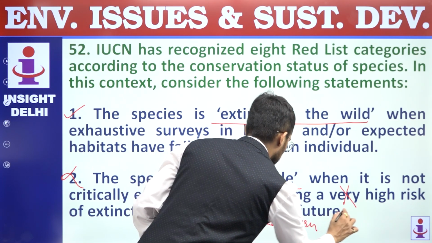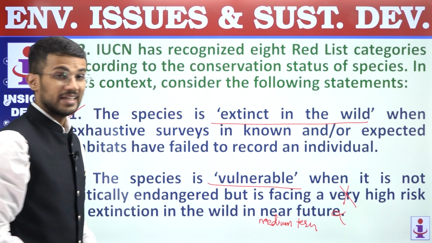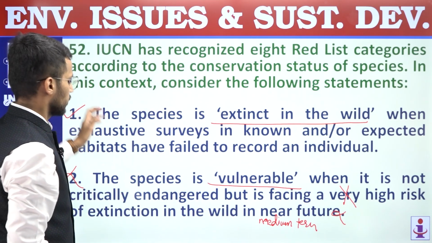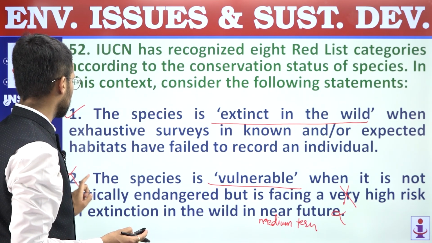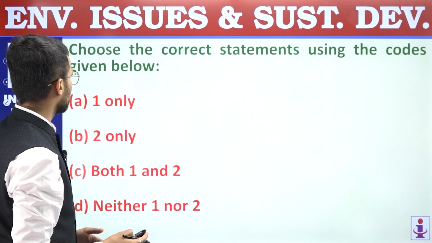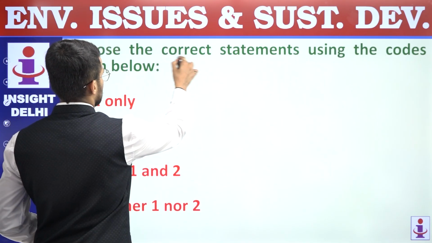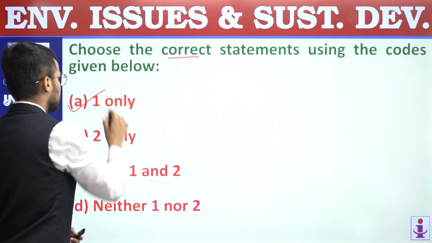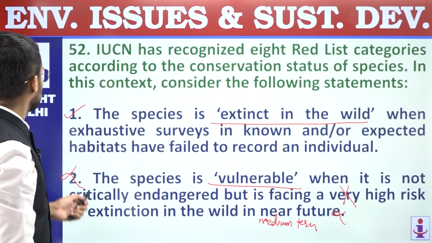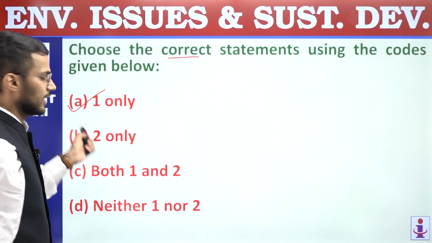Not in the near future, and that's why this statement is incorrect. So question number 52, first statement is correct, second statement is incorrect. We are supposed to find out correct statements only, and that's why the answer is A, right? So question number 52, answer is A.